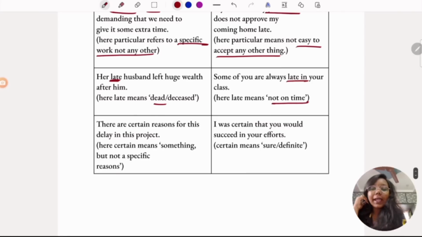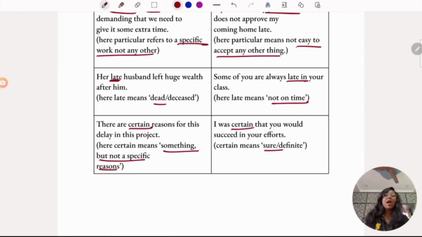There are certain reasons for this delay in this project. I was certain that you would succeed in your efforts. Here certain means something but not a specific reason. Here certain means sure, being sure. I was sure that you would succeed in your efforts.